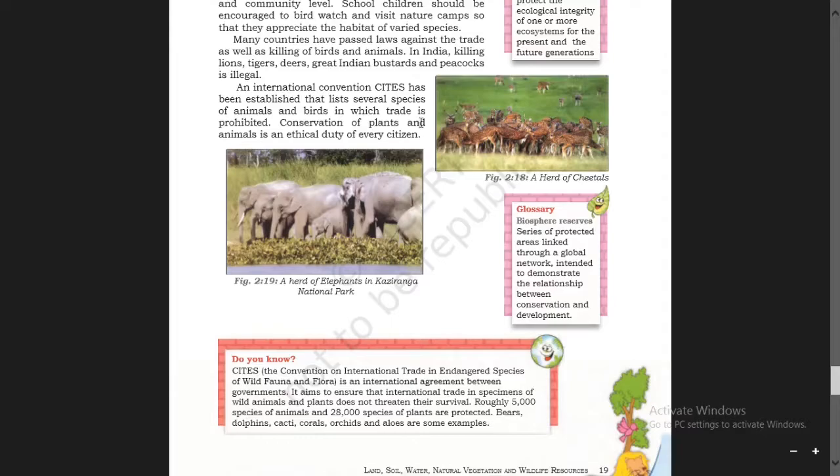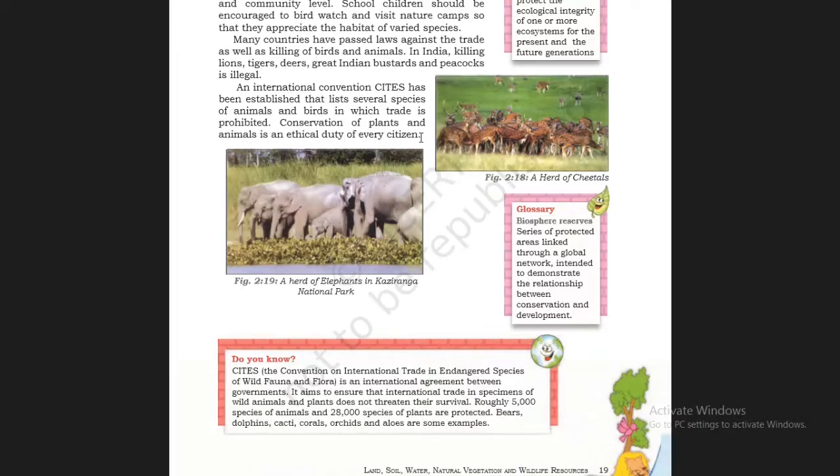Conservation of plants and animals is an ethical duty of every citizen. To conserve plants and animals, it is a moral duty for each and every citizen.